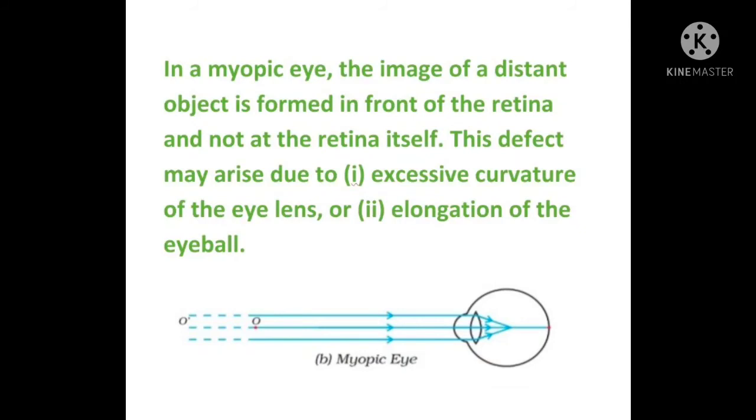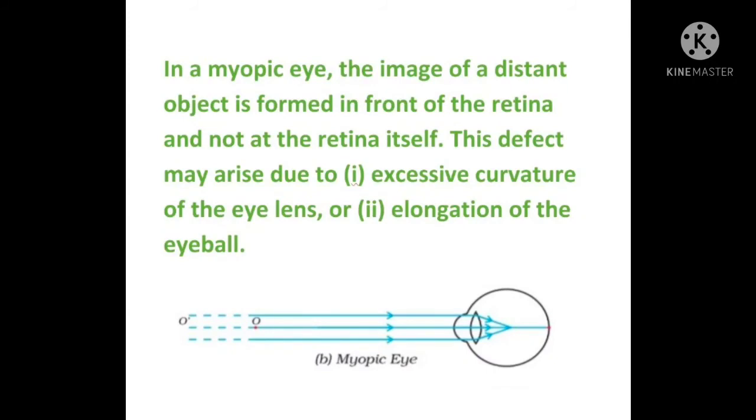Now why does this defect arise? This defect may arise due to excessive curvature of the eye lens and due to elongation of the eyeball. Excessive curvature of the eye lens means that the lens is thick, and a thick lens has more convergence and less focal length.